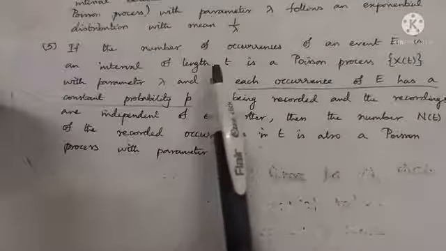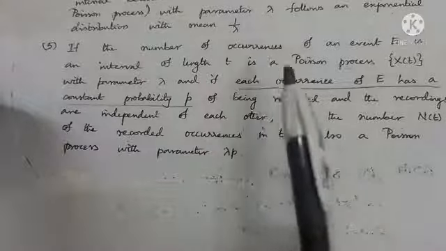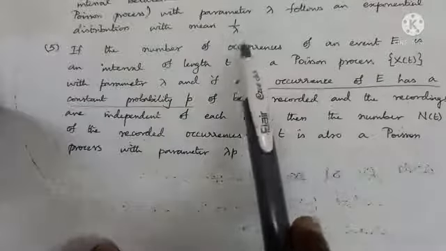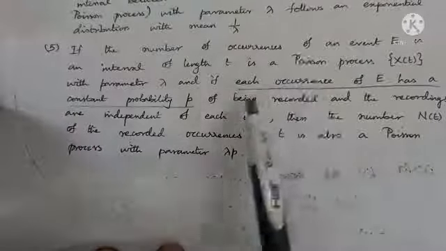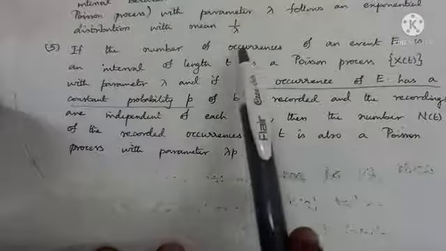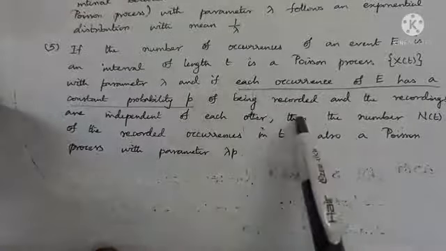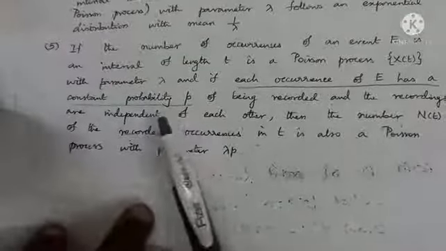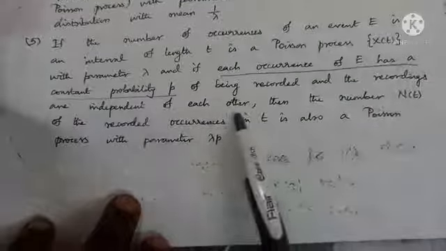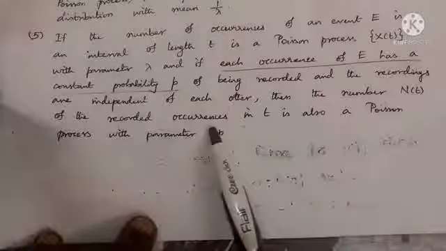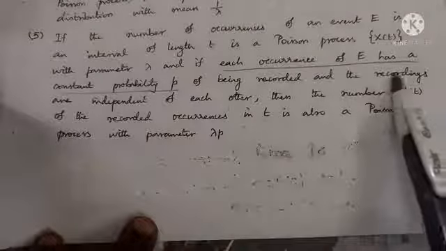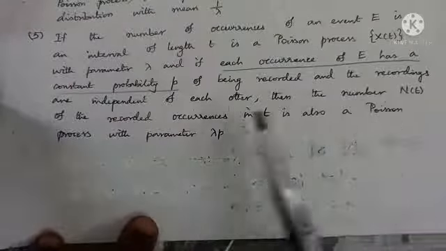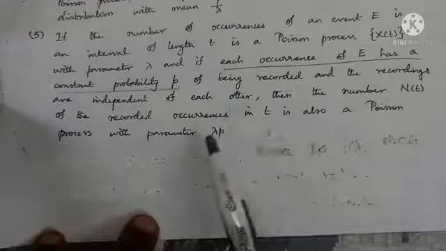Listen here, the number of occurrences usually we denote N. Here in this property, each occurrence is being recorded with constant probability p, and the recordings are independent of each other. Then the number of recorded occurrences in t, which is denoted by N of t, is also a Poisson process with parameter lambda p. X of t is a Poisson process with parameter lambda. Here N of t is a Poisson process with parameter lambda p.